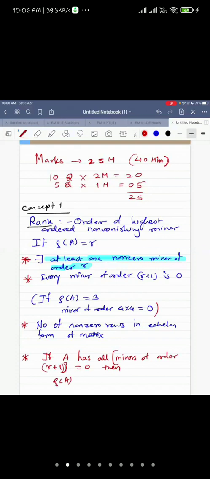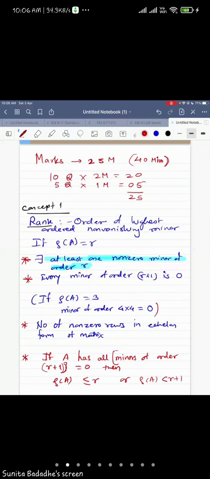Yes, Shreyas, correct. So if A has all minors of order r plus 1 equal to 0, suppose it is a 5 by 5 matrix and all minors of order 4 by 4 are 0, then the rank compulsorily will not be 3. It will be any number less than 4. It may be 3, 2, 1, isn't it? So if all minors of order r plus 1 are 0, then rank of A is less than or equal to r, or you can say rank of A is strictly less than r plus 1. Both the things have the same meaning.